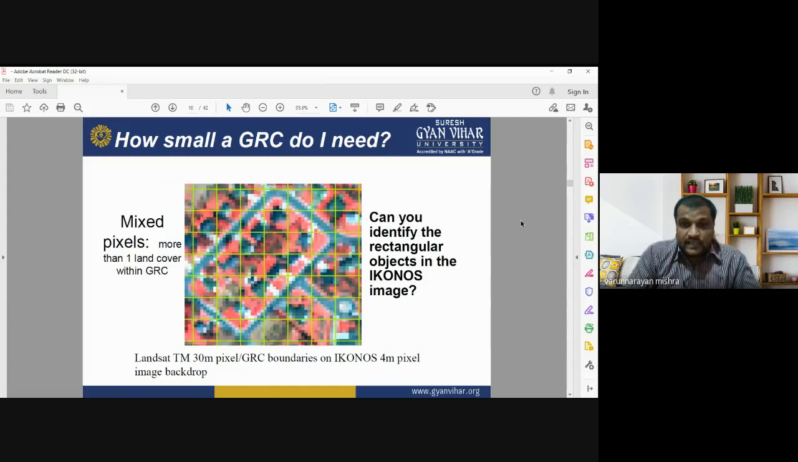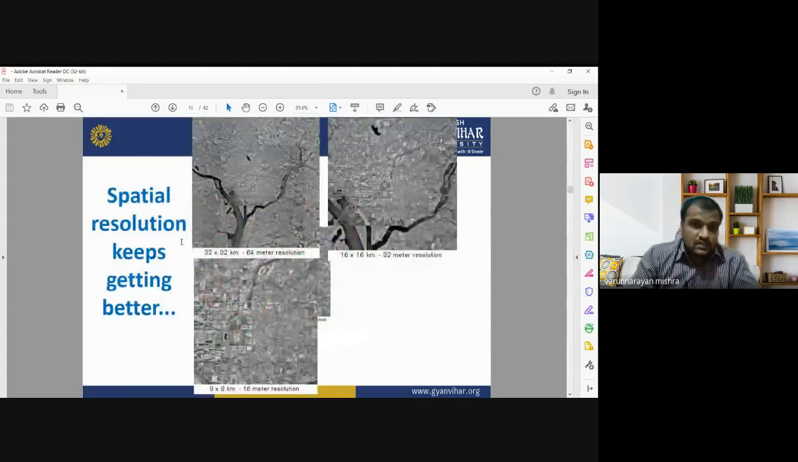So can you identify the rectangular objects in the Ikonos images? Yeah, this is an example of a Landsat TM image having 30-meter pixels per GRC. The boundary is on an Ikonos 4-meter pixel image backdrop. You can see this yellow line is showing the boundary on the Ikonos 4-meter pixel image backdrop, and the Landsat TM 30-meter pixel per GRC boundaries. So you can see how small a GRC I need for the identification of a real world object on a satellite image.